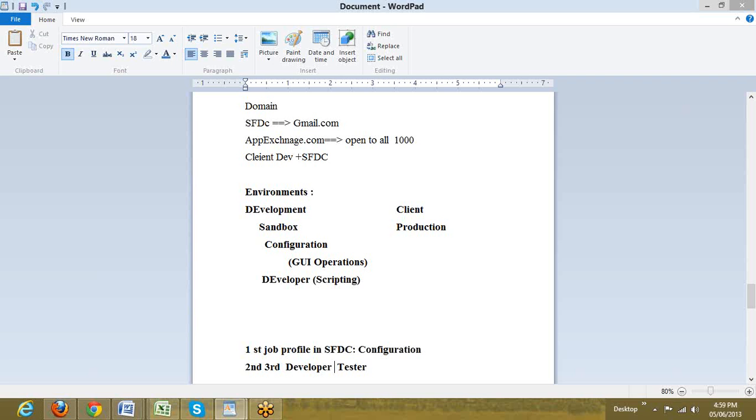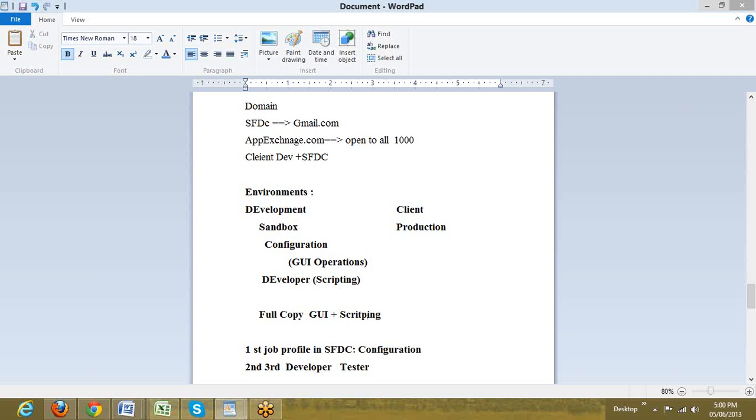The third sandbox is known as the full copy sandbox. The name itself says full copy. It supports GUI operations and it also supports scripting operations, so it supports everything completely.